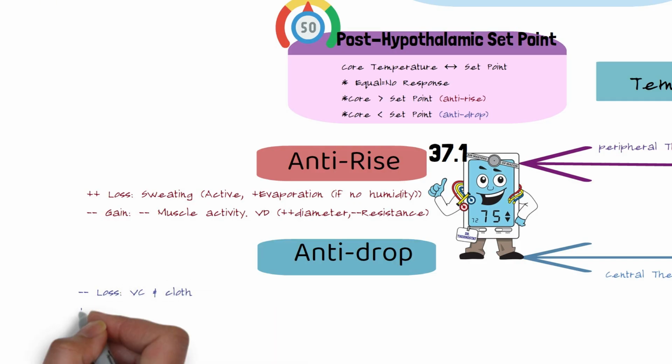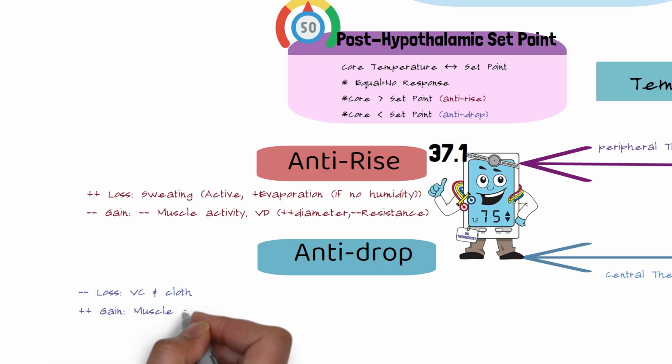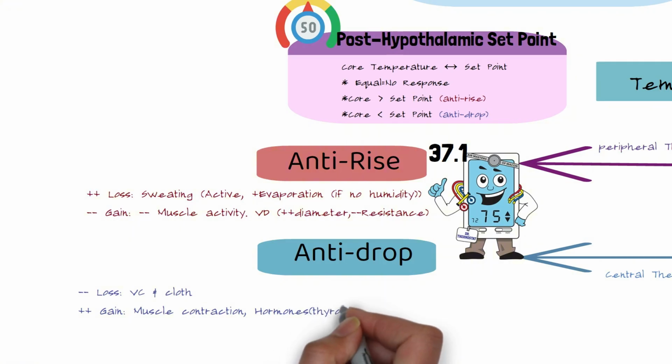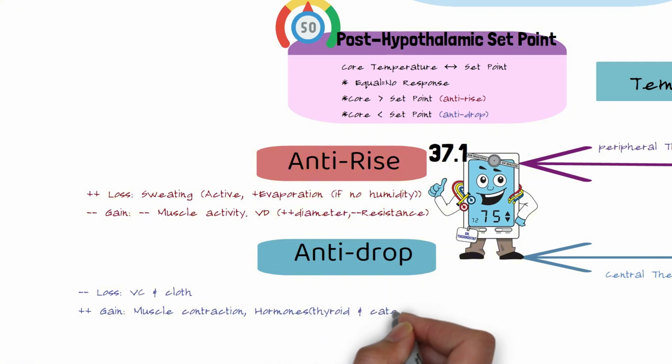We activate the anti-drop mechanism, and here we increase the production and decrease the loss. We increase the production mainly by activation of muscle contraction and hormones, focusing on thyroid and catecholamines. We decrease the loss by vasoconstriction and behavioral changes, like wearing more clothes.